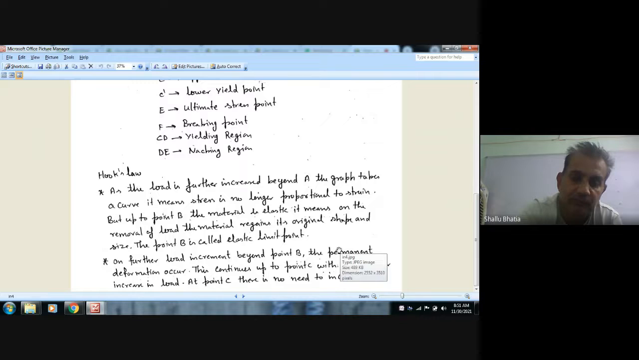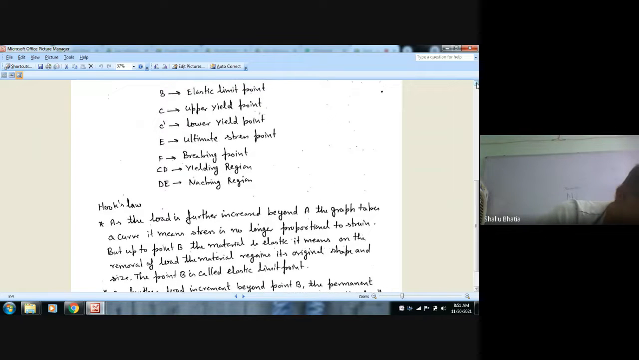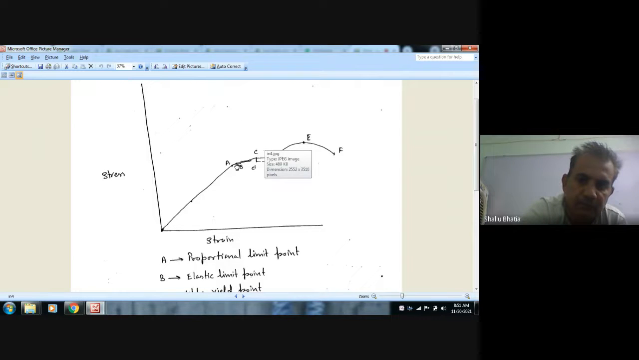Okay, or we can say that the material will not come back to point O, or there will remain some extension in the material. This behavior continues up to point C. It means if we increase the load, then there will be extension, and the extension will be permanent.